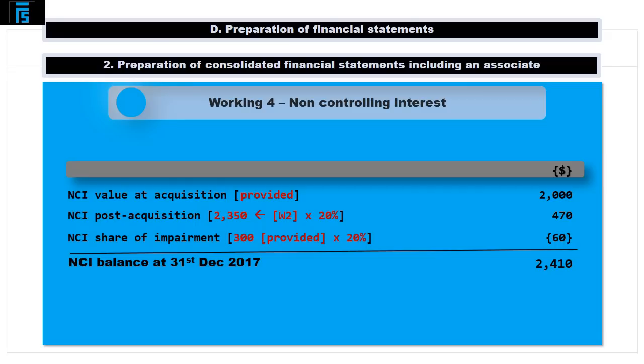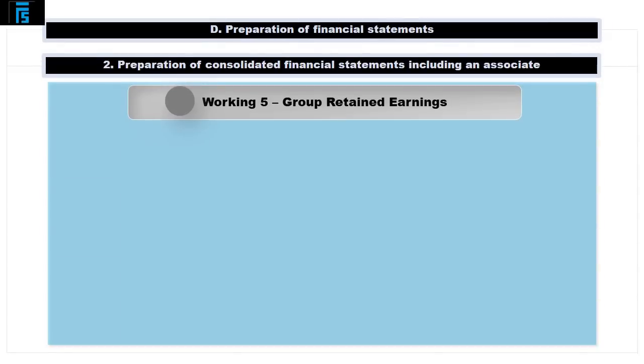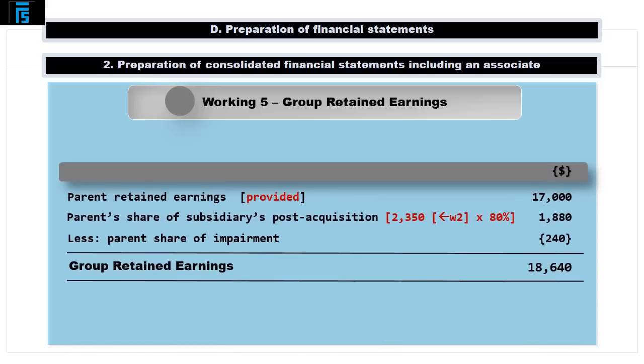When goodwill is computed under the fair value approach, as is the case in this example, non-controlling interest will share in the impairment of goodwill, resulting in a deduction equal to 20% of 300 or €60. Accordingly, the consolidation date NCI balance equals €2,410.